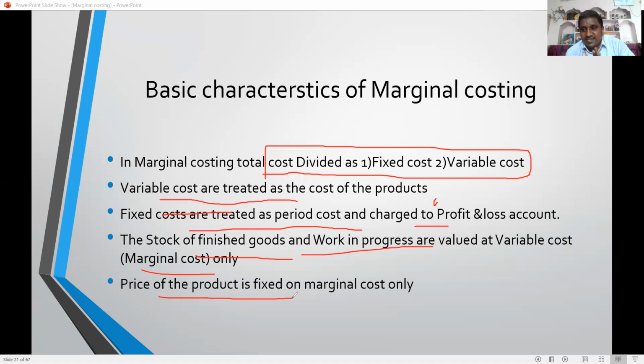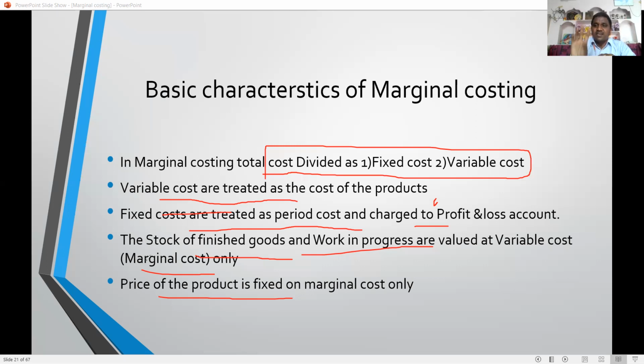In the marginal costing technique, the price of the product is fixed on the variable cost only, marginal cost only. Whenever we fix the price of the product, we take only the variable cost. Fixed cost is not at all taken into consideration. It is the basic characteristic of marginal costing.